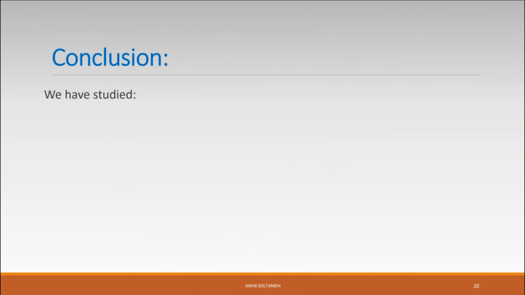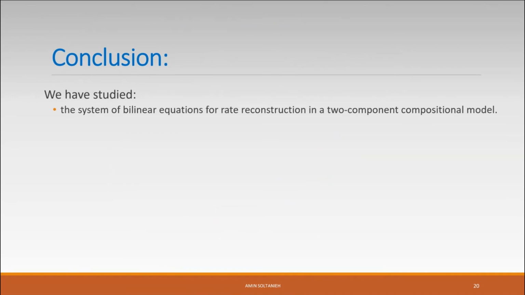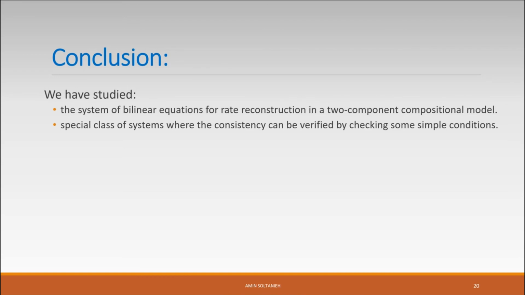So in conclusion, we have studied the 2-component compositional model. It is a Markovian compositional system, and the resultant bilinear system of equations for the rate reconstruction problem. And we have identified some special class of systems for which we can check the consistency by checking just some simple conditions.